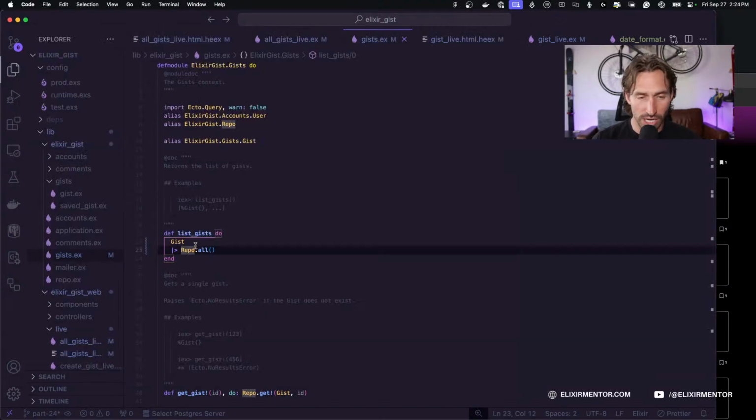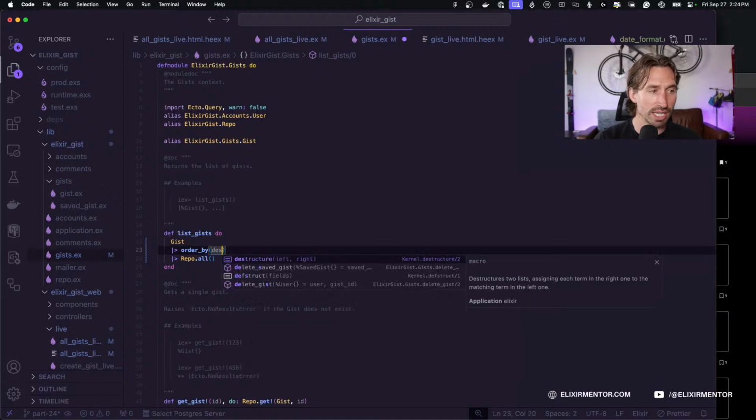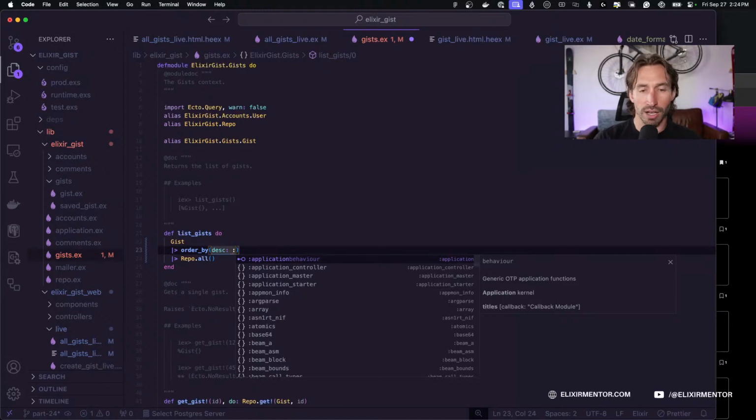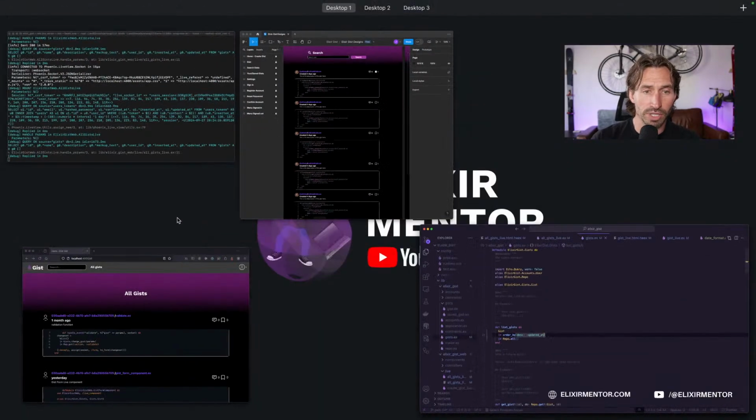And then right above it, we can just pipe in and call order by. And we want to do descending. So we just say desc: and then we pass in the atom of the field we want to sort by. And you could do inserted at or updated at. I want to do updated at because if we update our gist, I feel like you want it to be like, hey, this was just updated, right? So updated at.